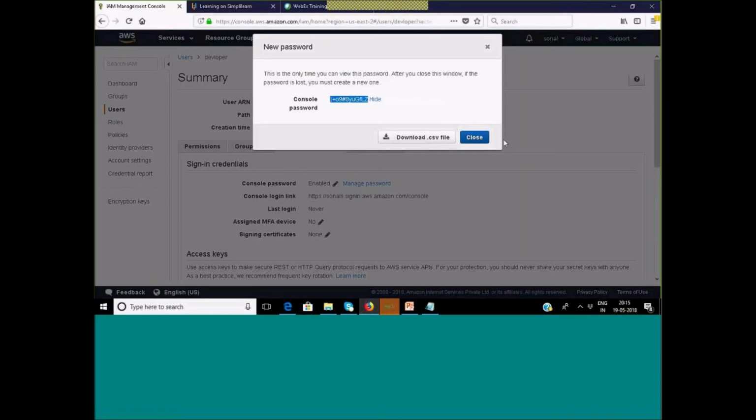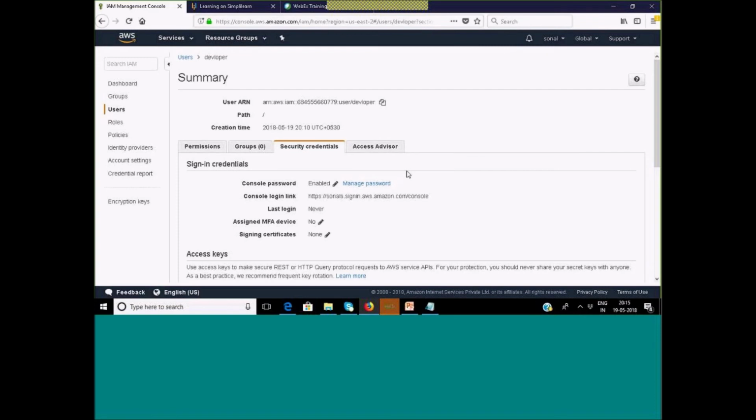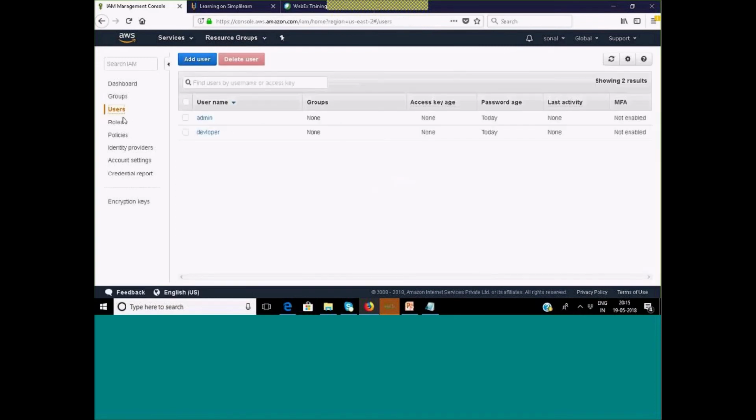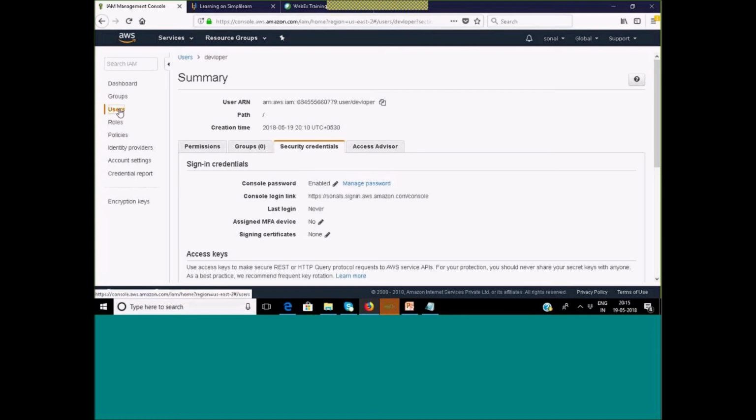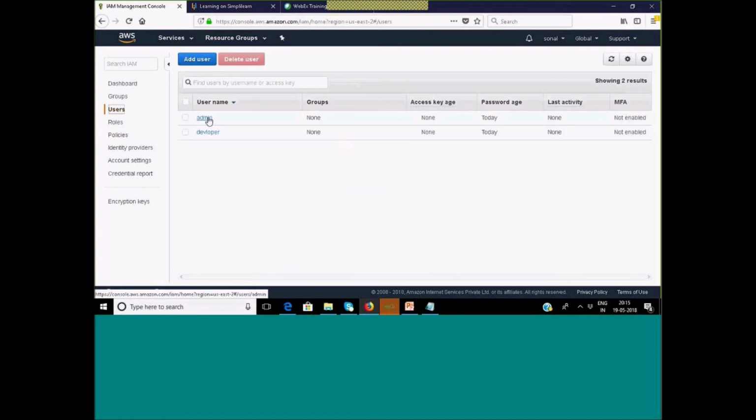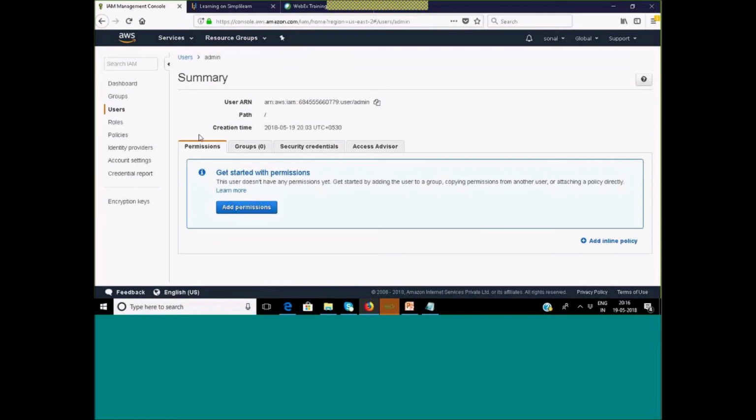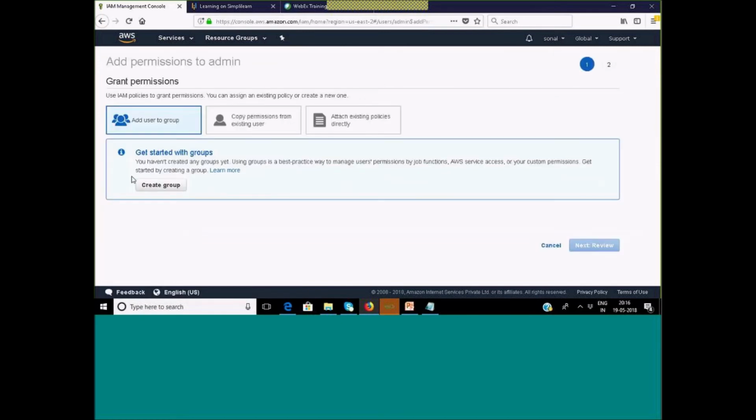So now let's go with the rights. How can we create rights? Okay, so I will go under users, how to assign rights to the user. Let me attach some policy to the user. Now under permissions, I can add permission. Now add user to a group. Either I can create a group and then add it, or let me just directly add it and then later we will go with groups.